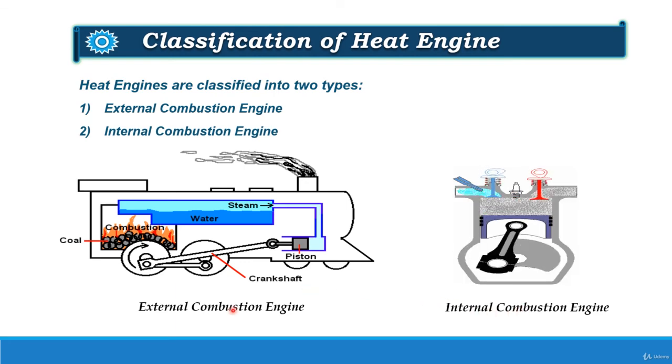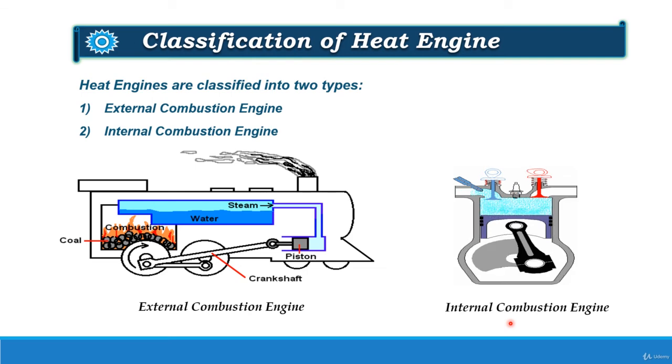Remember, in external combustion engine, the working fluid is steam and it is obtained by burning coal or wood, and the temperature and pressure obtained here is lower. Whereas in internal combustion engine, working fluid may be petrol, diesel or various types of gases, and the temperature and pressure obtained here is higher.